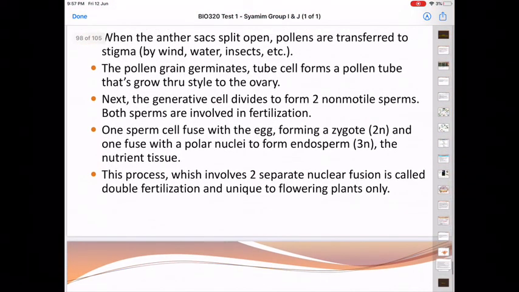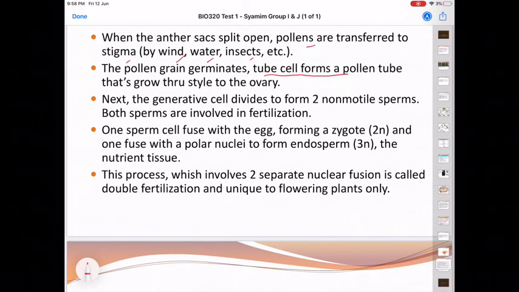When the anther sac splits open, remember this anther belongs to the male, it splits open to disperse the pollen. The pollen will be transferred to the stigma by a medium, either by wind, by water, or also by insects. So the pollen grain germinates when it lands on the stigma. The tube cell will form a pollen tube that grows through the style of the ovary.